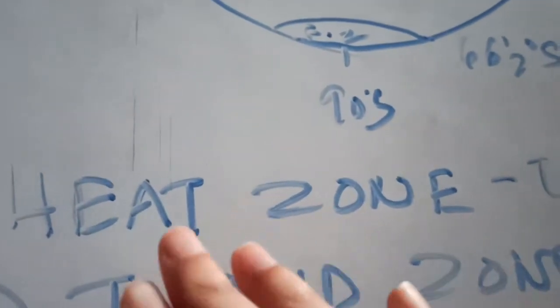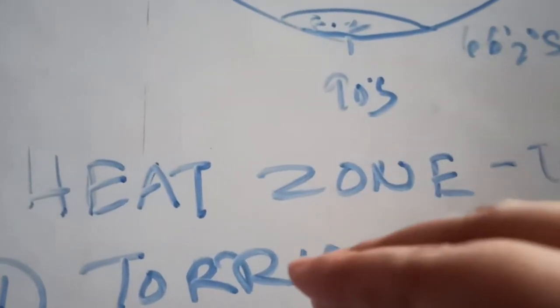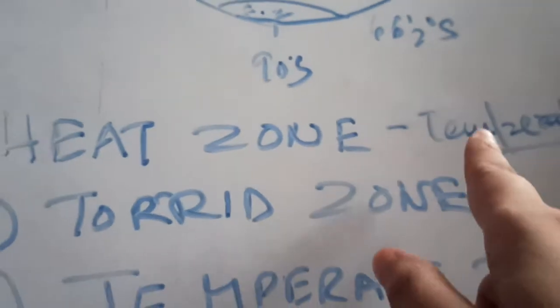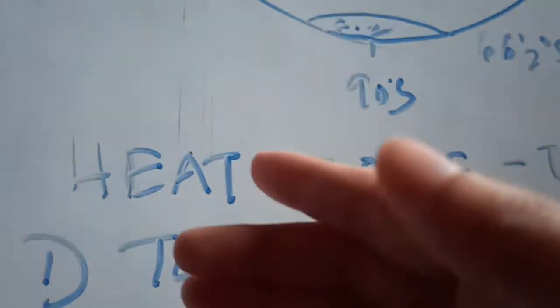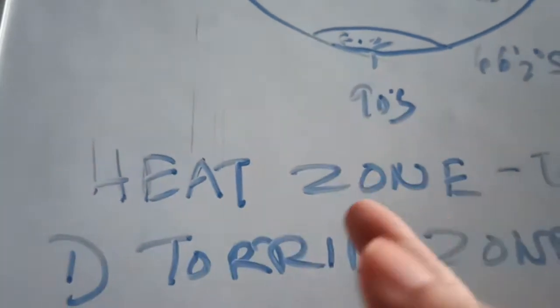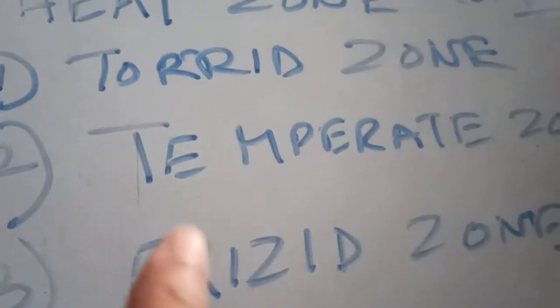Different latitudes on the earth's surface get different amounts of sun rays. Based on the amount of temperature received by the different latitudes, we get the heat zones of the earth. Basically we have three heat zones of the earth: the torrid zone, the temperate zone and the frigid zone.